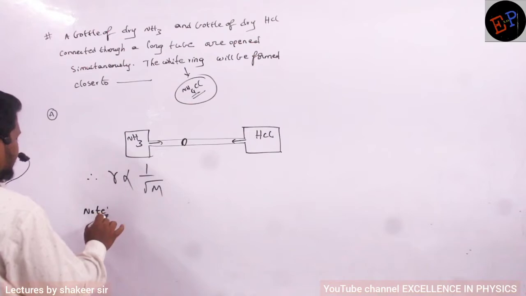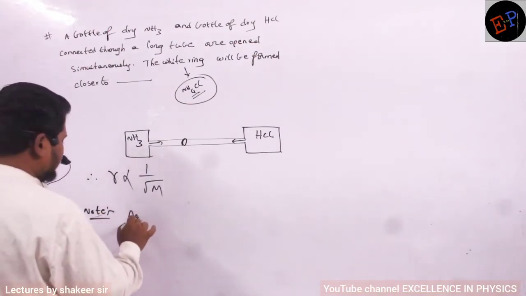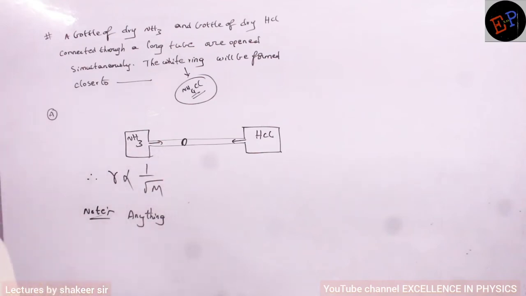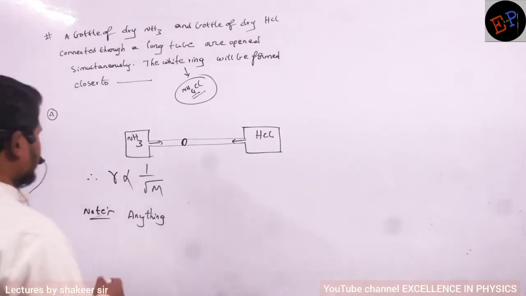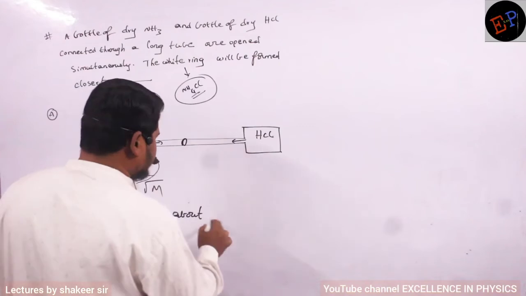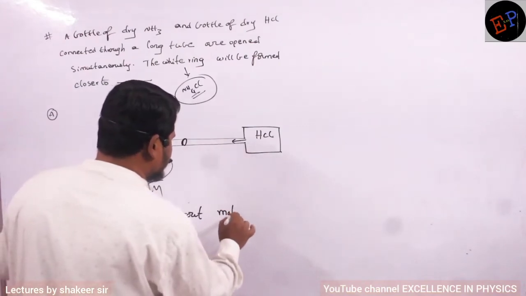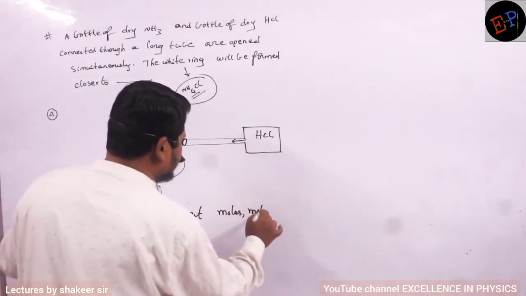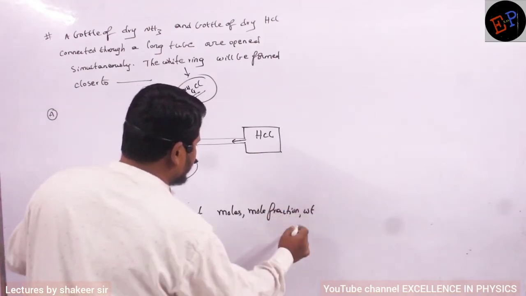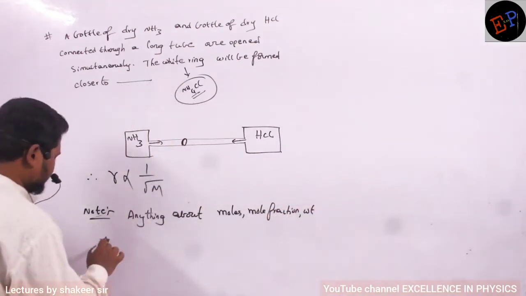So note the point. Anything about moles, mole fraction, weight, nothing is given.